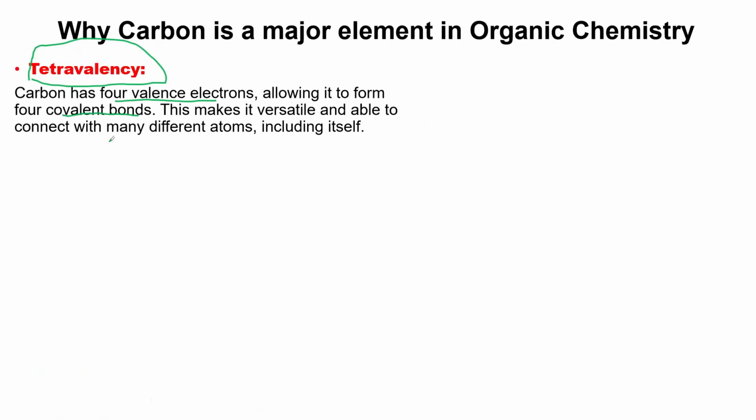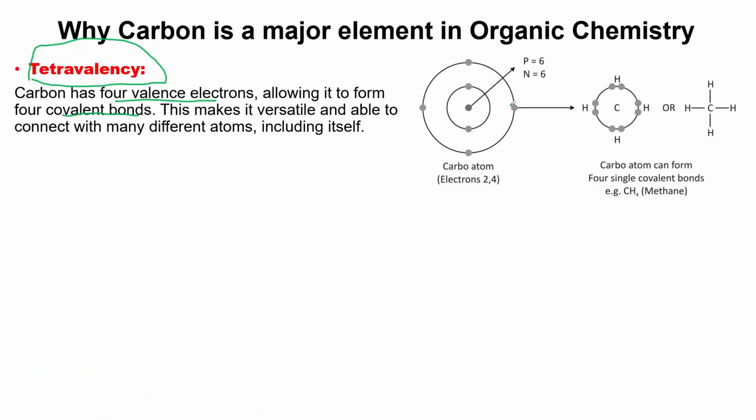It allows it to form 4 covalent bonds, and this makes it versatile and able to connect with many different atoms, including itself. So carbon has 4 electrons on its outermost shell, which are considered the valence electrons of carbon. And due to that, it can form 4 covalent bonds. So that is why it forms very strong covalent bonds with so many other elements. It connects with sulfur, nitrogen, oxygen, hydrogen, and including itself.